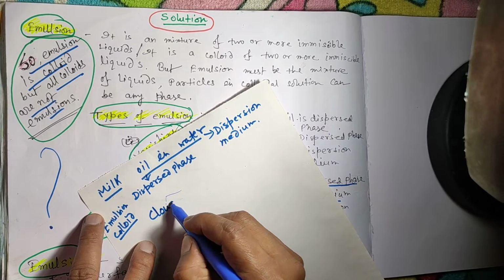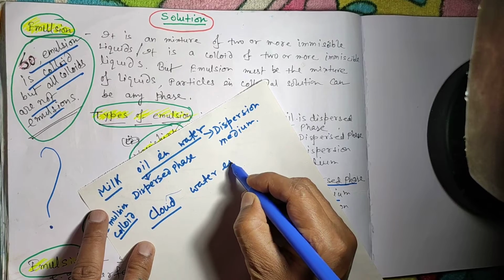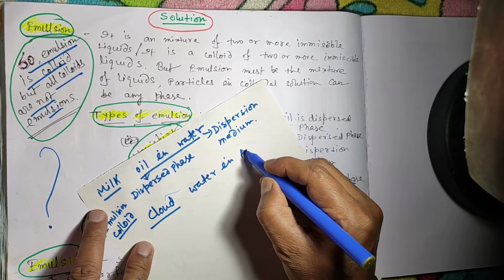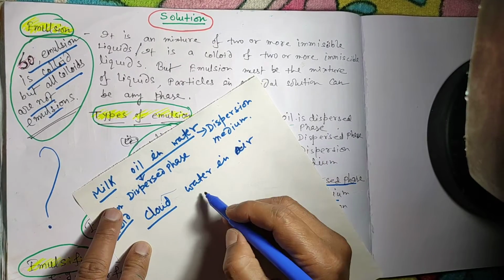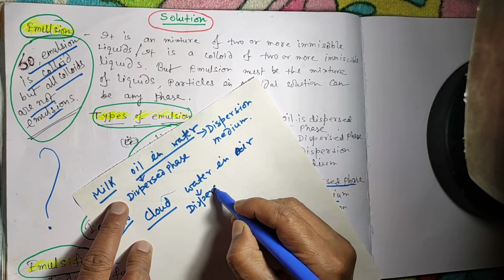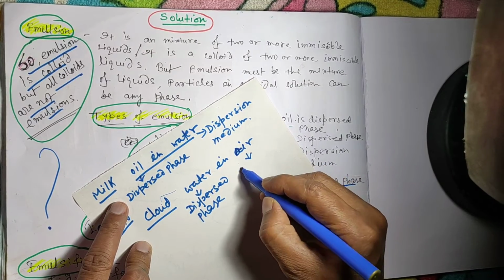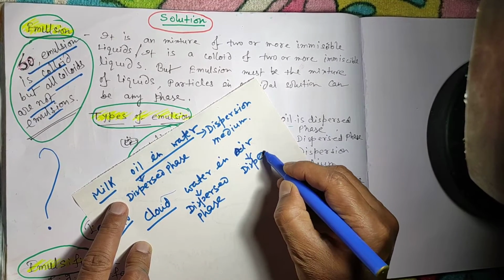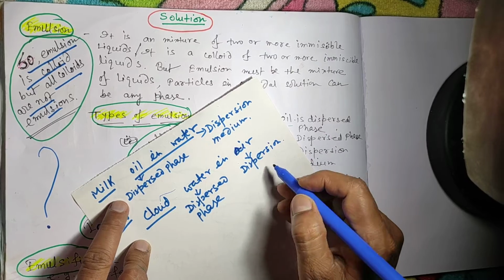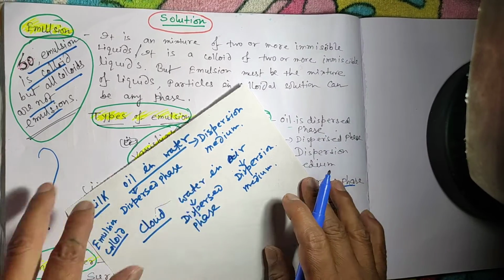But in case of cloud, this is water in air. Water in air. This is the dispersed phase. This is the dispersion medium.